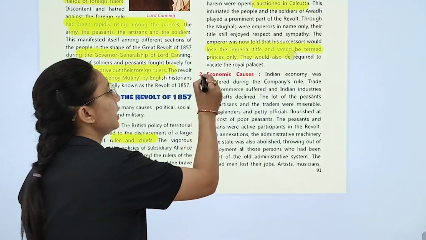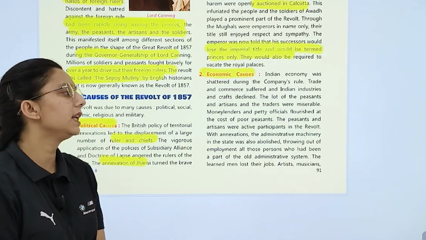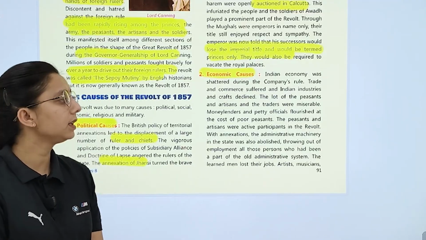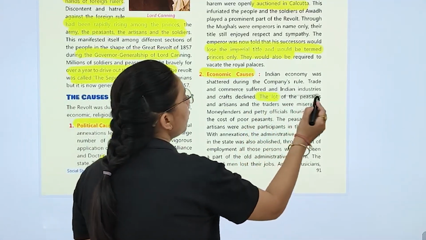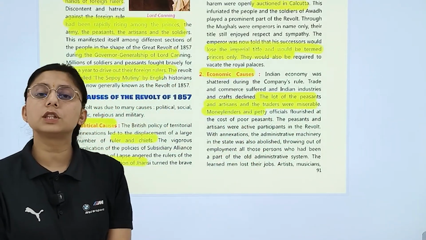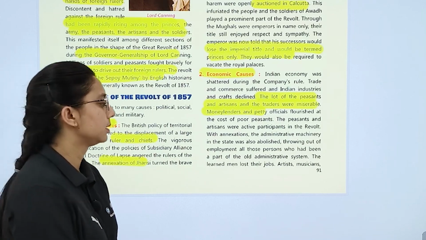So let's study the economic causes. The Indian economy was shattered during Company rule. Trade and commerce both suffered. Both trade and commerce were suffering badly. And the lot of peasants, artisans, and traders was miserable. Money lenders and petty officials flourished at the cost of poor peasants.